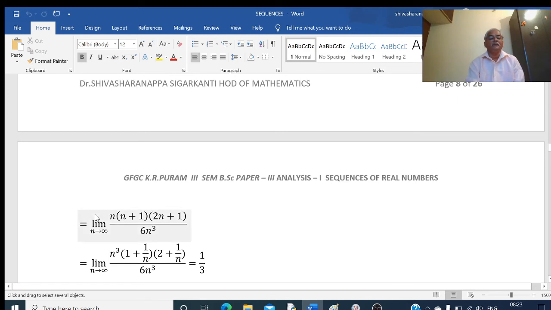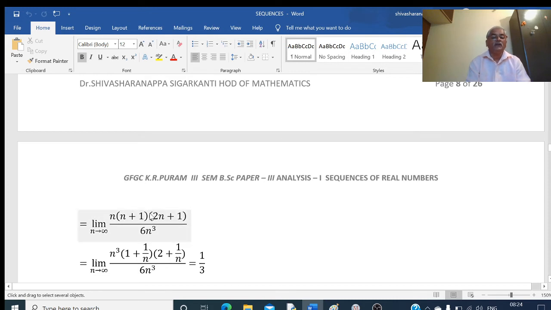It is given by the formula n into n plus 1 into 2n plus 1 divided by 6. And the denominator I will keep as it is, n cube. Now, in this bracket I will take n as a common factor. Then this bracket becomes 1 plus 1 by n. Here also I will take n common. Then this bracket becomes 2 plus 1 by n.